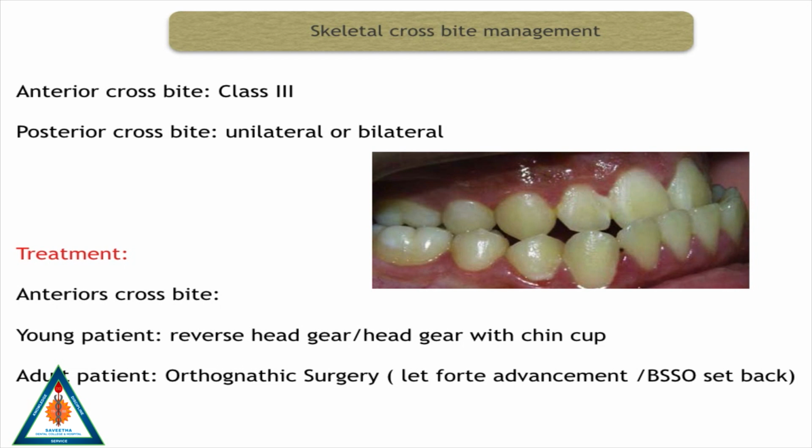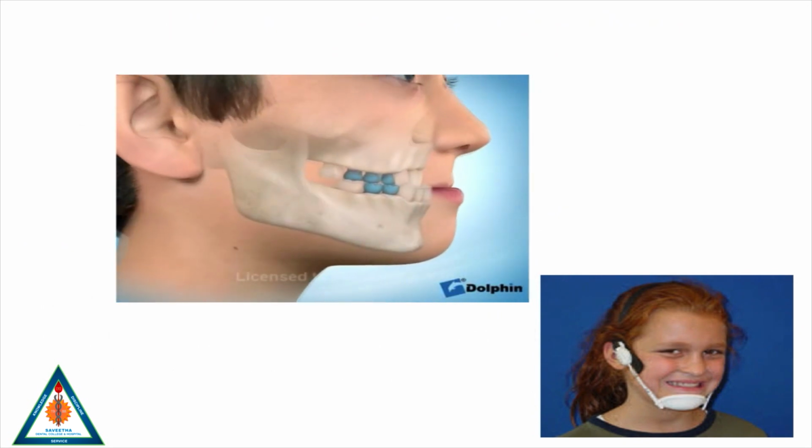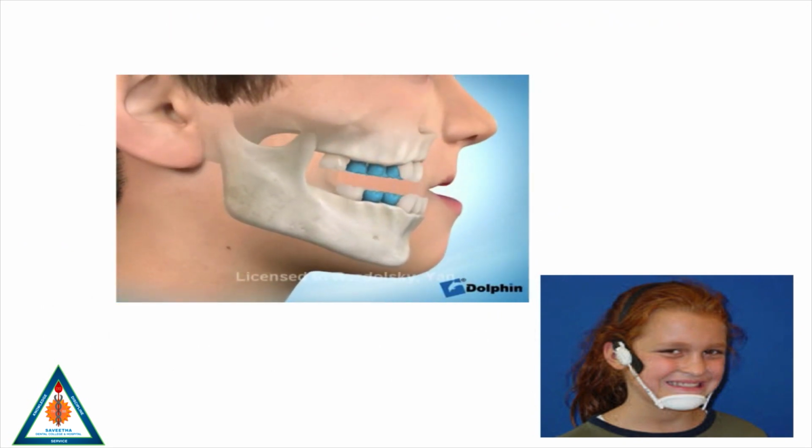In an adult patient, orthognathic surgery, either a Le Fort 1 advancement or a BSSO setback, is used. The following is a video showing a reverse headgear.